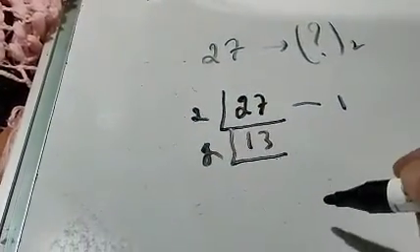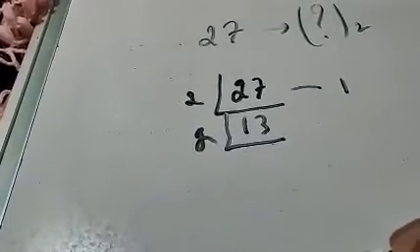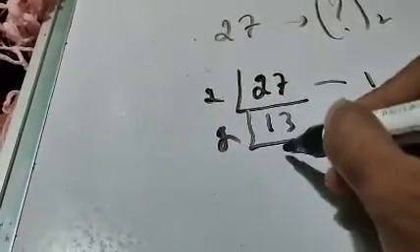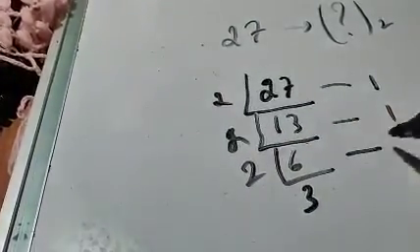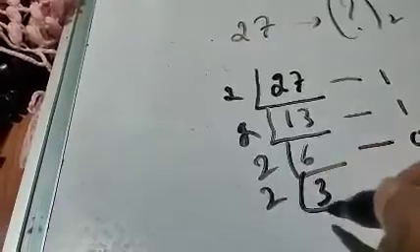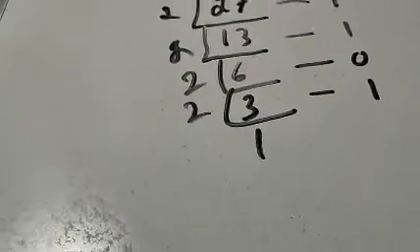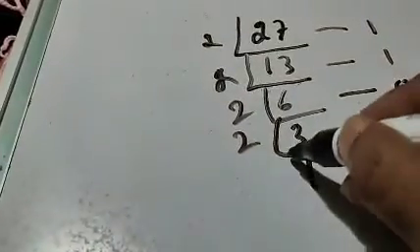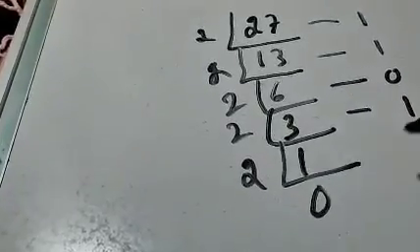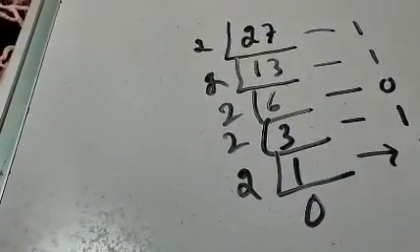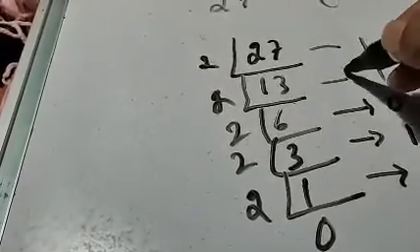Keep dividing the numbers and write the remainder until the number becomes 1. Like 2 6 times 12, so 1 is the remainder. Again 2 3 is 6, 0 is the remainder. 2 1 times 2, and then 1 is the remainder. So we know that the number is 1. And then we divide this particular number again at the end by 2. When 1 is divided by 2, it becomes 0, and the remainder is written, that is 1. So these are the binary digits.